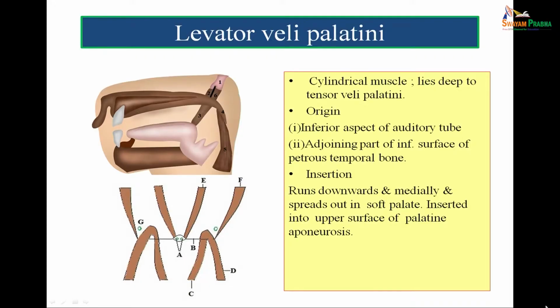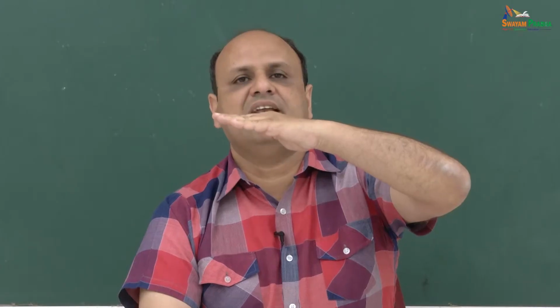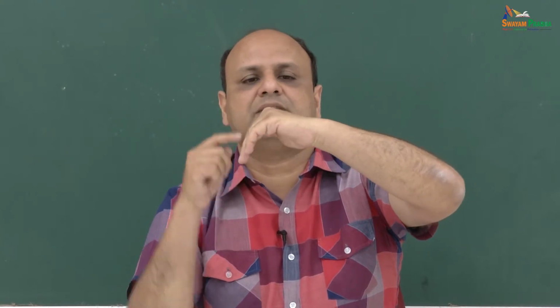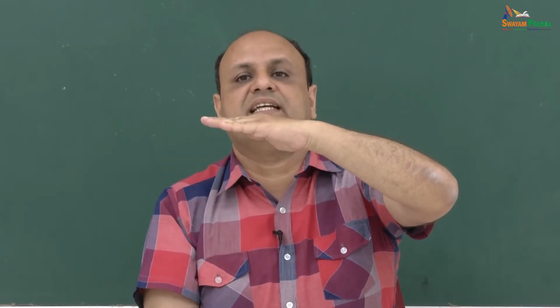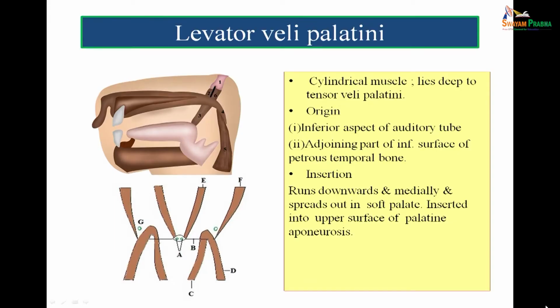Secondly, it is an elevator of the soft palate. And what happens if the fold is elevated? Then this passage is closed. This is the nose here, this is the nasopharynx here. So, it closes the nasopharyngeal isthmus. So, this muscle, levator veli palati, closes the nasopharyngeal isthmus along with the palatopharyngeus muscle. We will see that later on how that happens. So, actions of levator veli palati, once again I reinforce, it elevates the soft palate and closes the pharyngeal isthmus. It opens the auditory tube like tensor veli palati muscle.